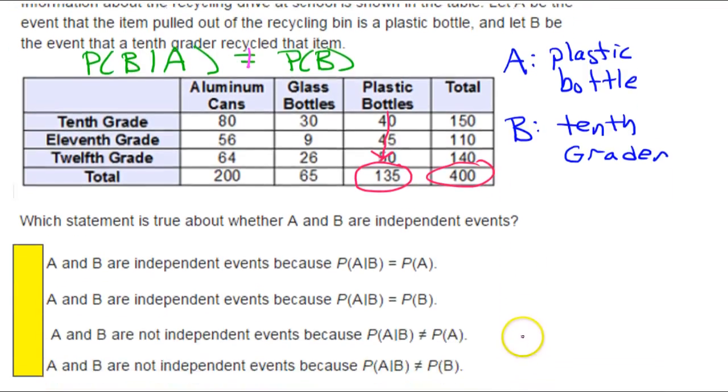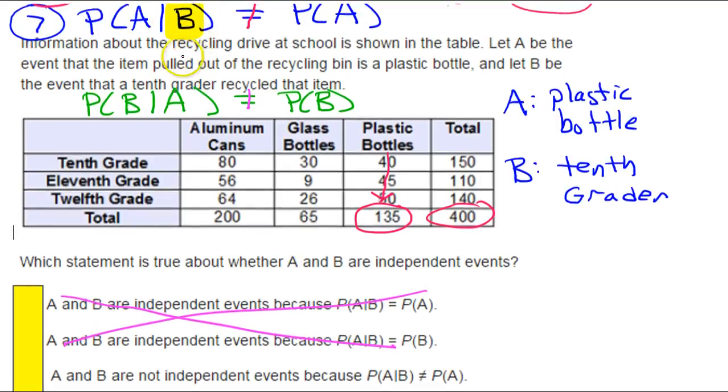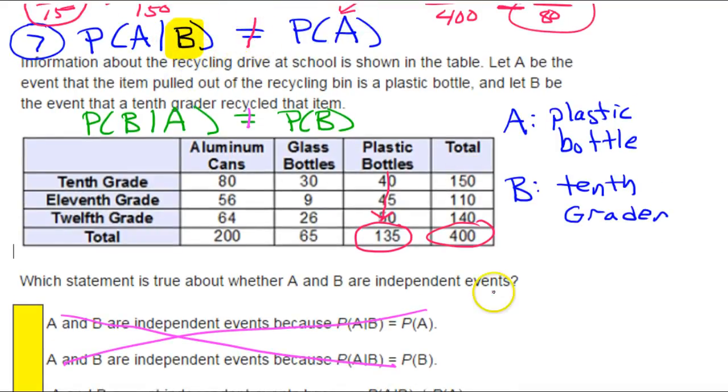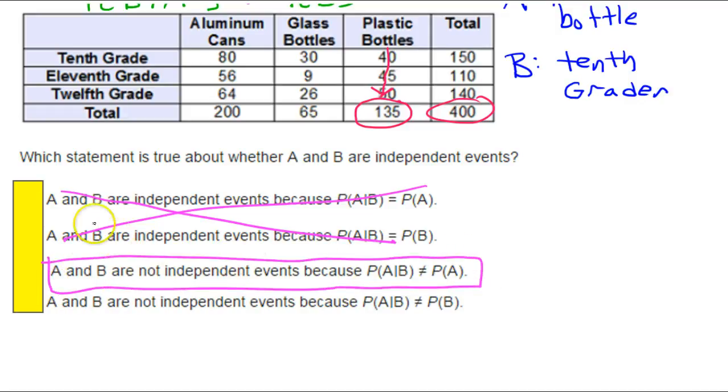First of all, the first couple of statements say that they are independent. Well, we disagree with both of those. They were different, so they are not independent. The probability of A given B did not equal the probability of A, and that's this one right here. It's exactly what we have. So that should be your answer. And there you go.